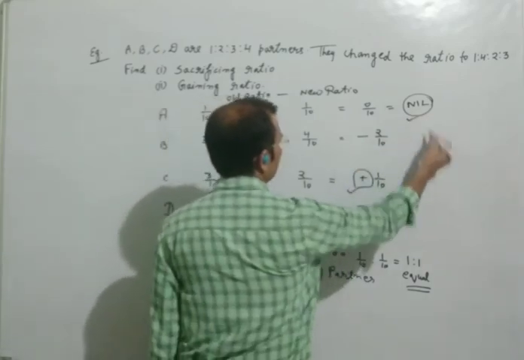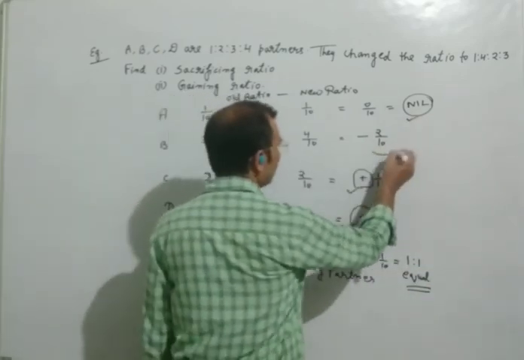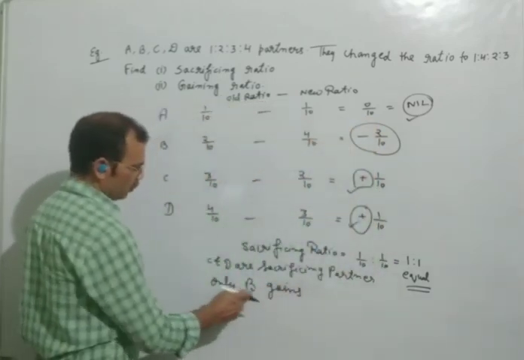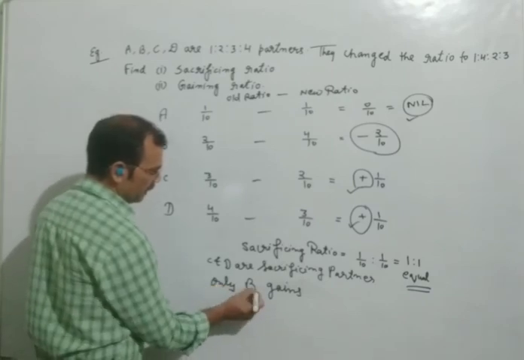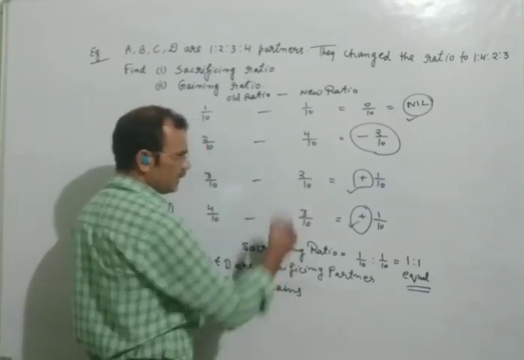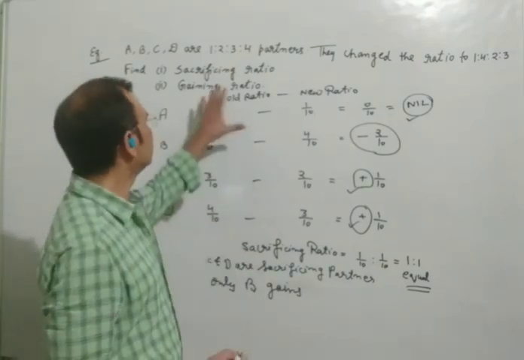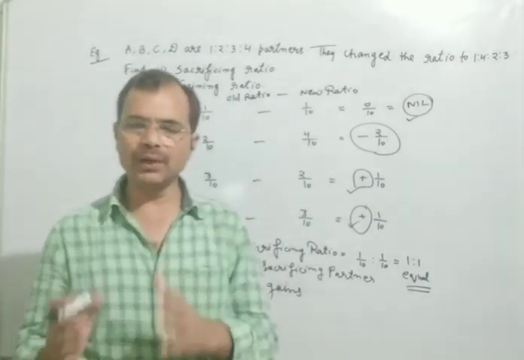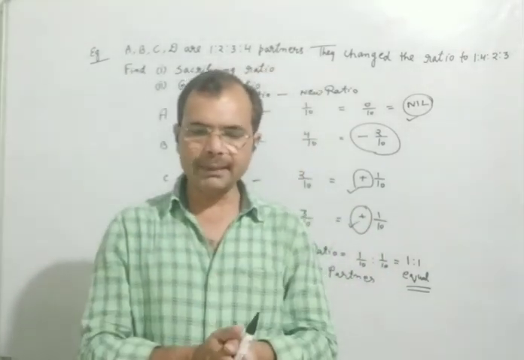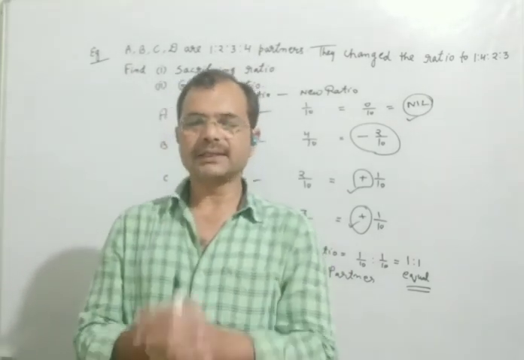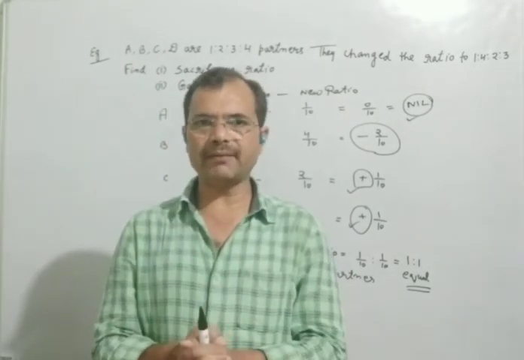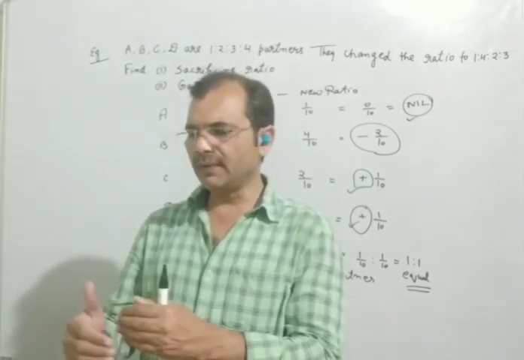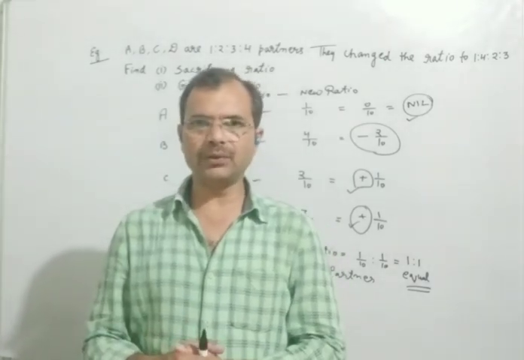Here A is nil while B is the only partner gaining. So we cannot write gaining ratio here, but we will write only B gains. In this way, we can find the gaining ratio and sacrificing ratio. I think you have understood who are the gaining partners and who are the sacrificing partners and how we can find the gaining ratio and sacrificing ratio. So we will learn some more examples in the next video. Till then, thank you.